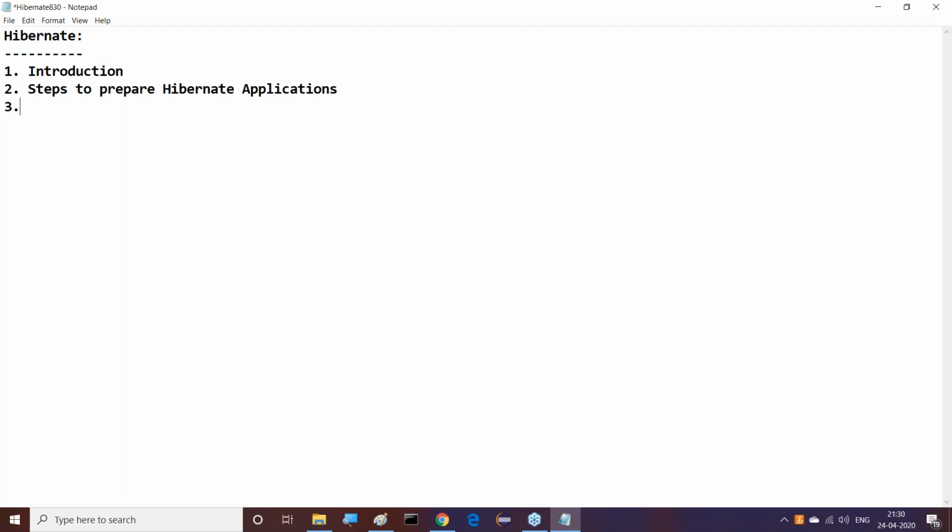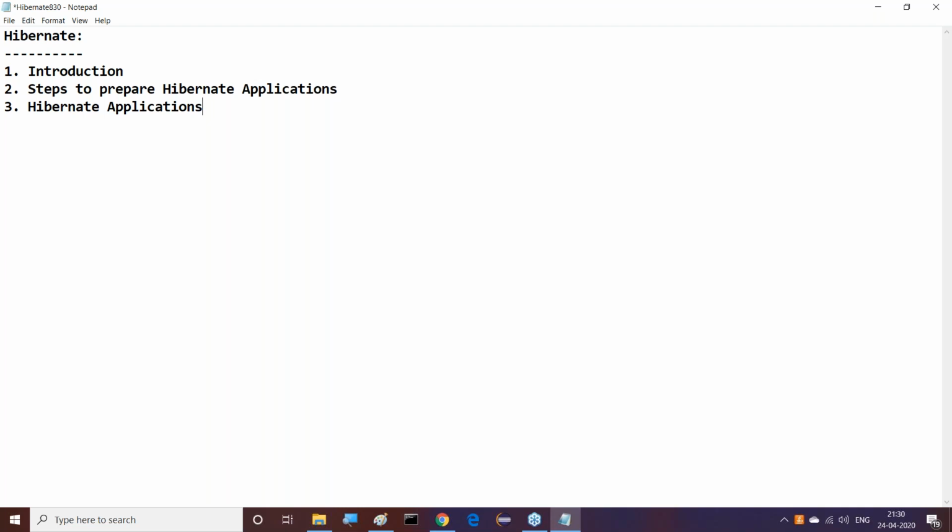Definitely some steps and some setups are available. We are going to see that. Next one is Hibernate applications. Number of applications, and with the IDE, definitely we are going to use the IDE only. No other content here.